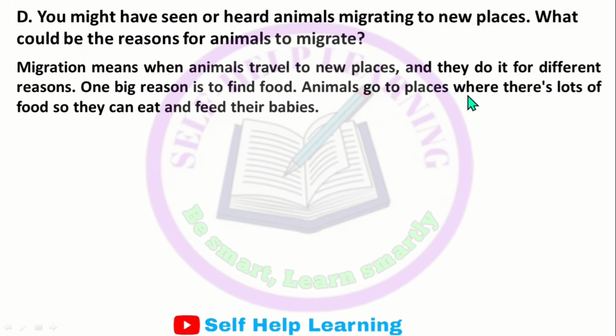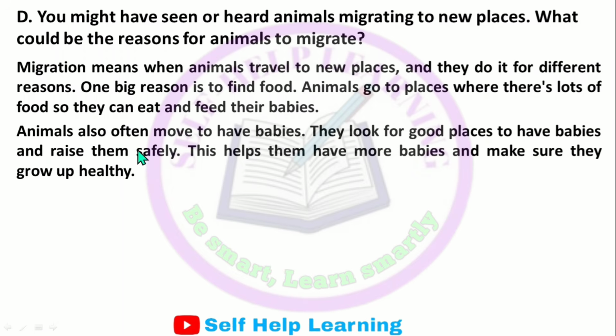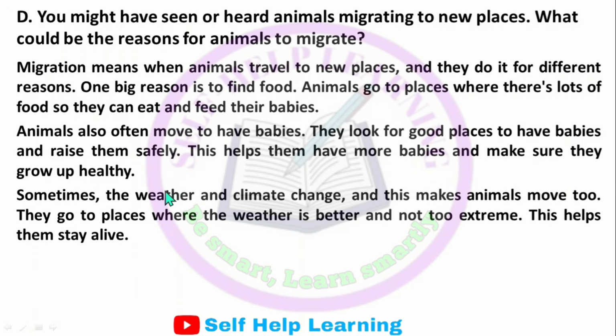Animals go to places where there is lots of food so they can eat and feed their babies. Animals also often move to have babies. They look for good places to have babies and raise them up safely. This helps them to have more babies and make sure they grow up healthy.